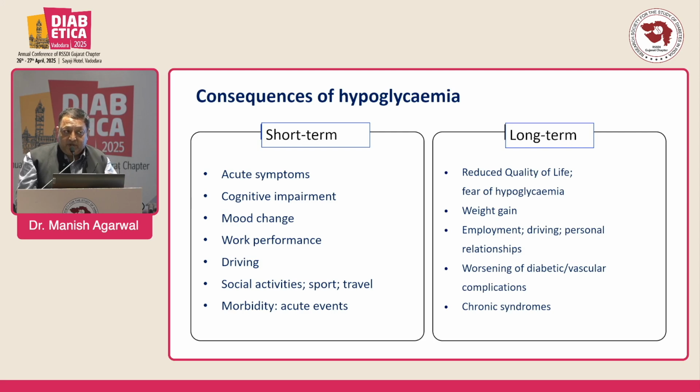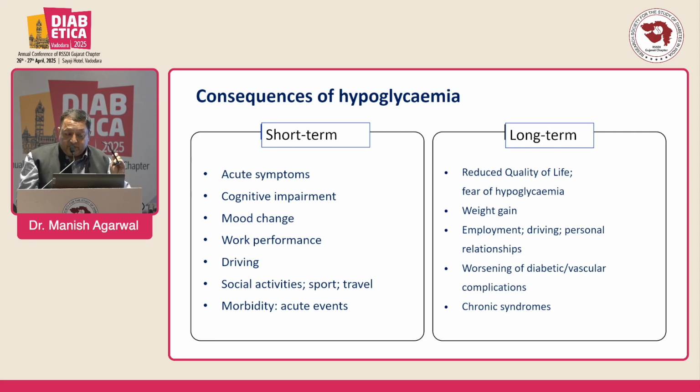A person is coming with the heat, with blood sugar less than 170: acute symptoms, upper motor neuron, mood change, and work performance, driving, social activity, sport, travelling, and some other morbidity, acute events. Long term: reduced quality of life, fear of hypoglycemia, weight gain, employment, driving, personal relationships, worsening of the diabetic and other vascular complications, and chronic symptoms.